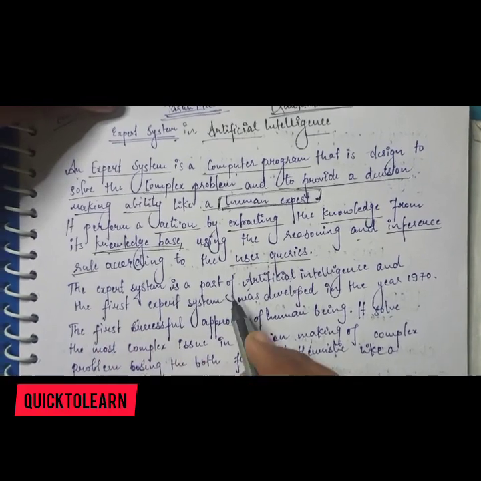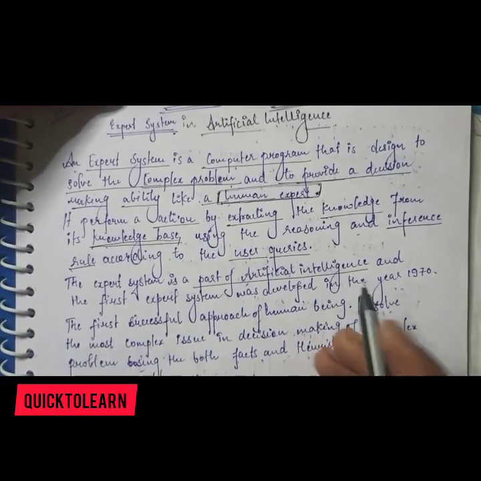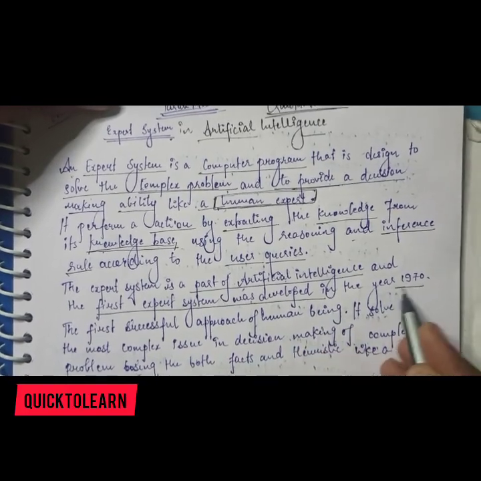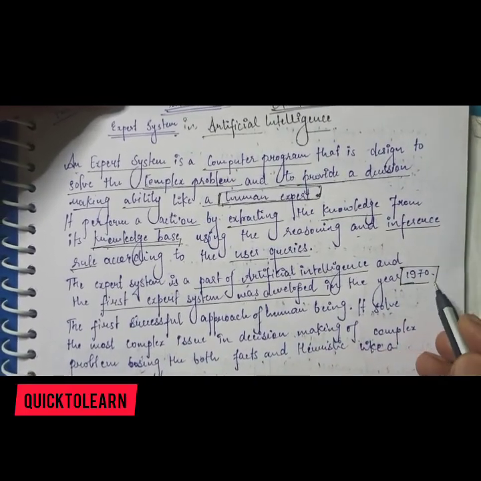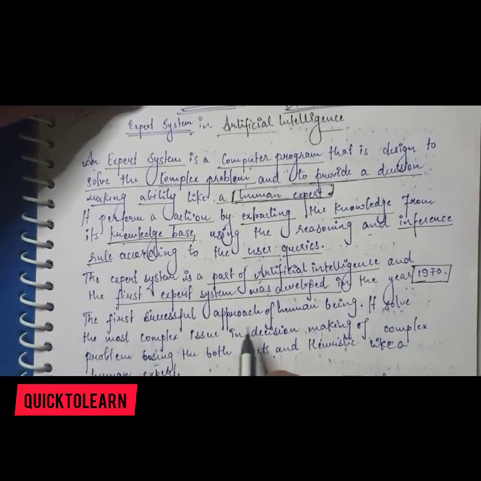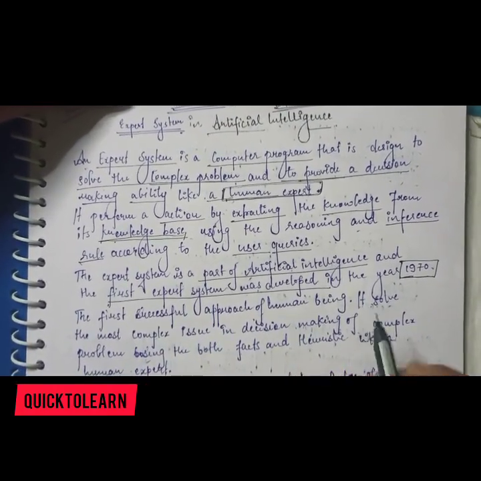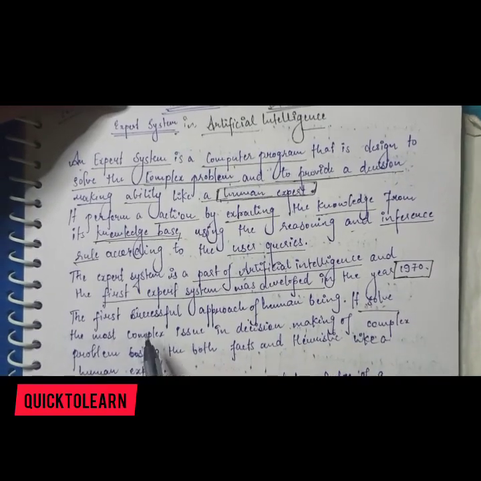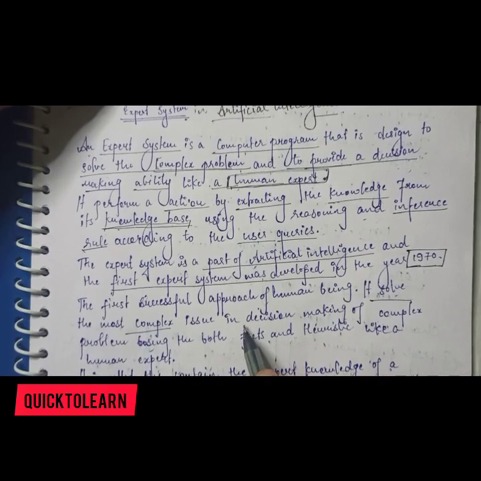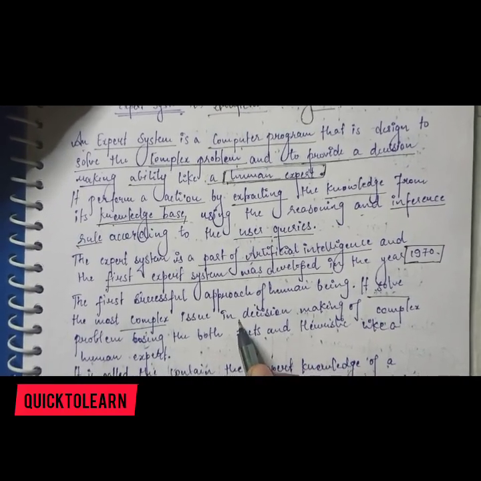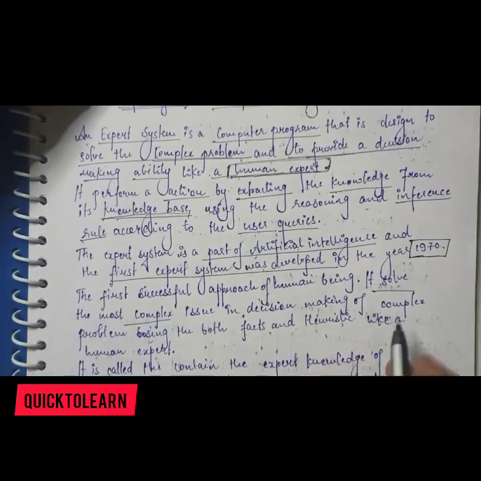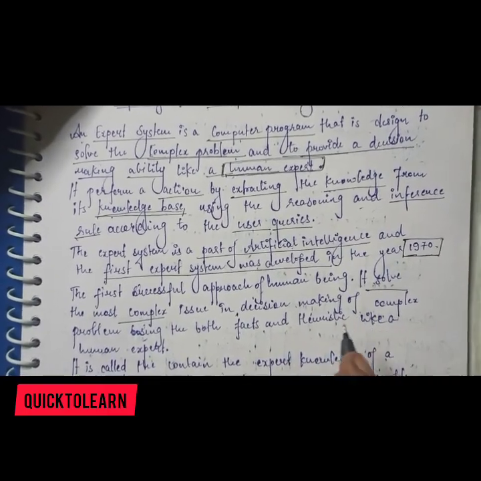So the expert system is a part of artificial intelligence, and the first expert system was developed in the year 1970, the first successful approach of human beings. It solved the most complex issues in decision making, because machines could not think on their own. So this was the first approach, in 1970, to making the first expert system.